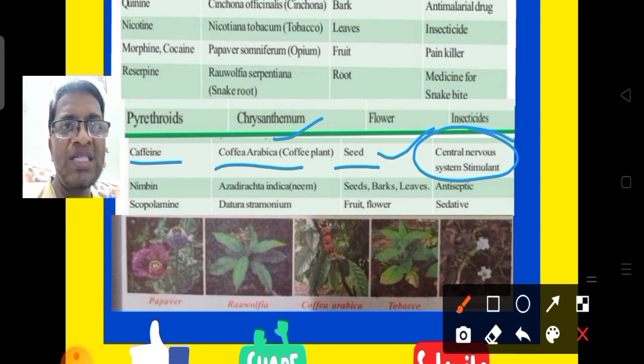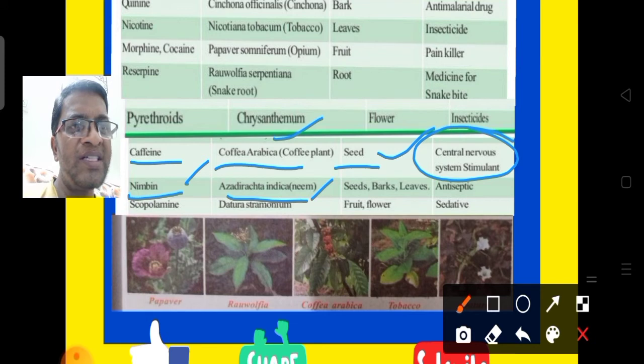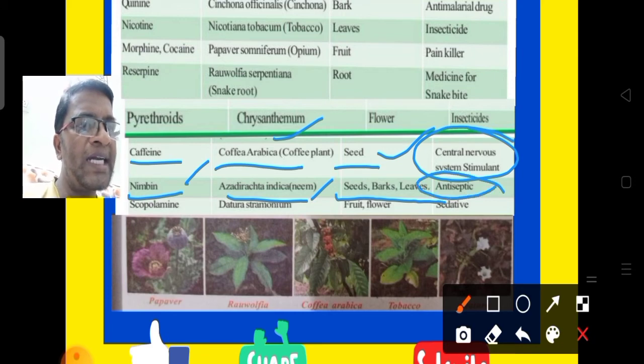Next, the seventh alkaloid name is nimbin. Yes, nimbin we can get from the neem plant or Azadirachta indica. From which part? Seeds, bark and leaves we can get this alkaloid. It is used as an antiseptic.